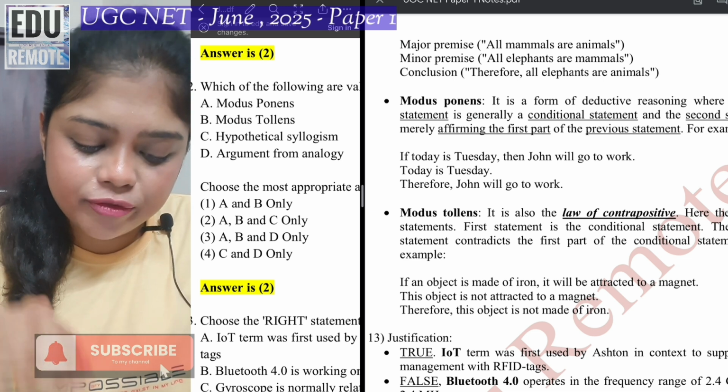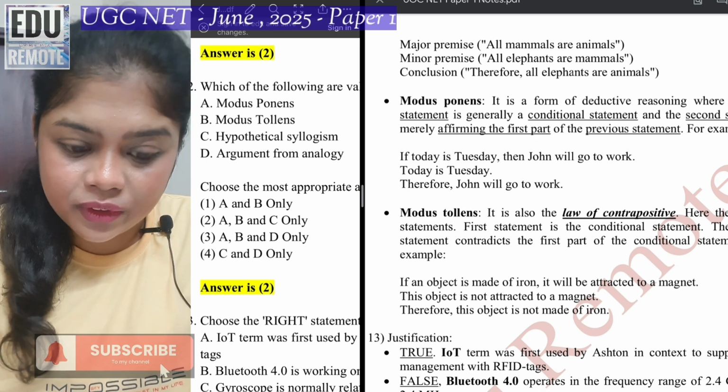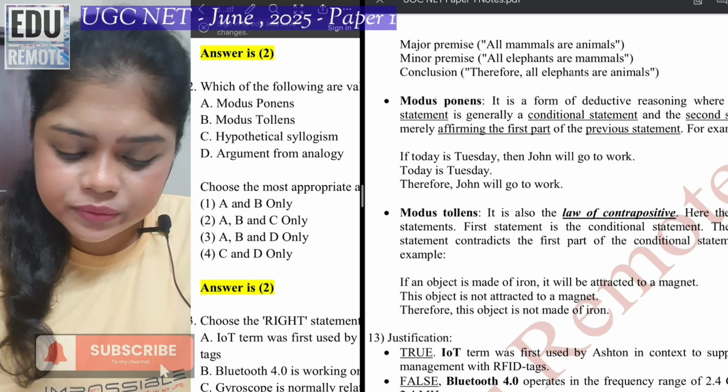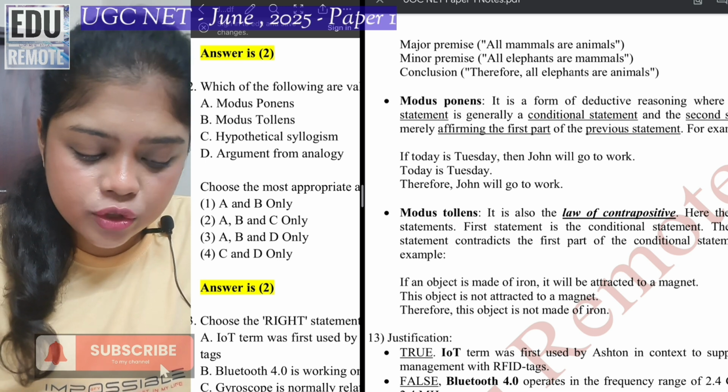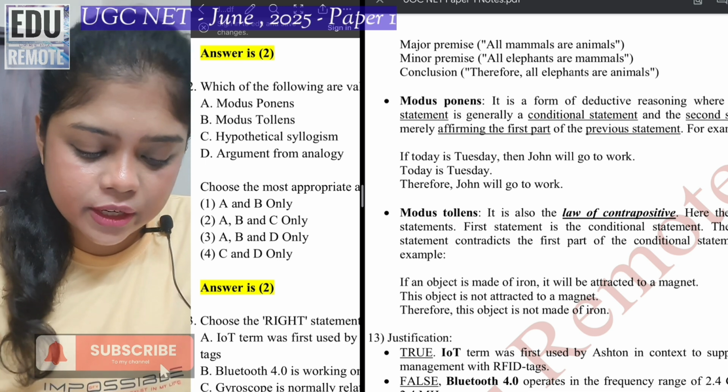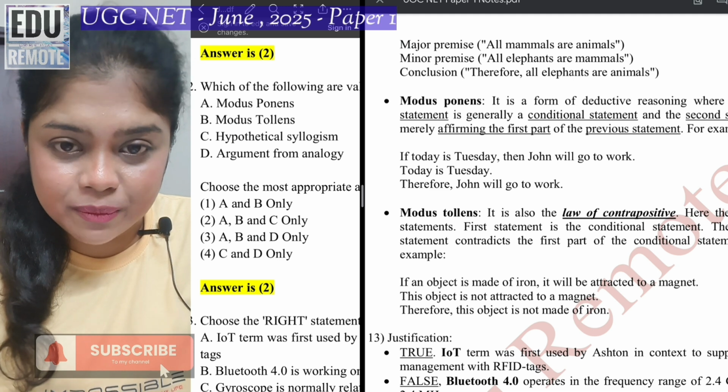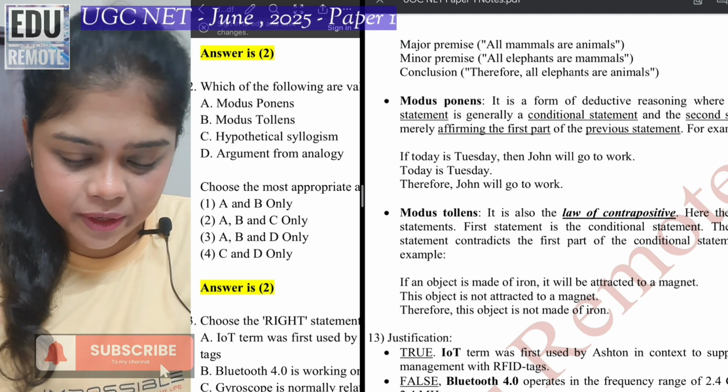So the conclusion is, therefore John will go to work. Third one is modus tollens, also known as law of contrapositive. Here there are two statements. The first one is conditional, and the second statement is a contradiction of the first statement.